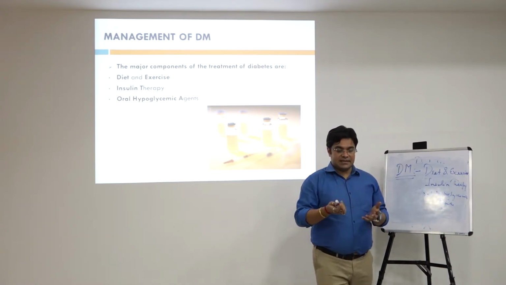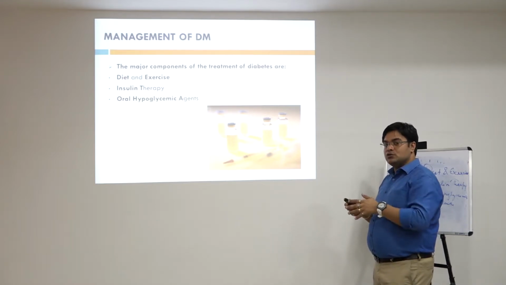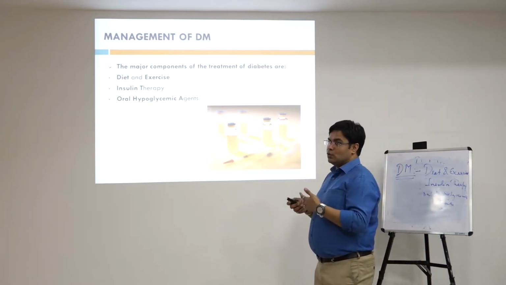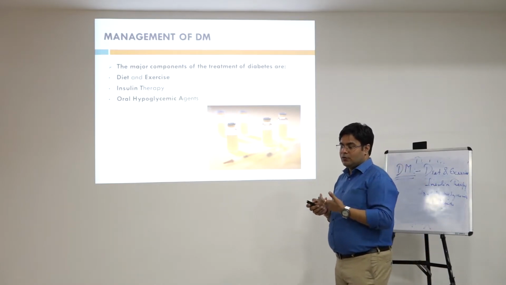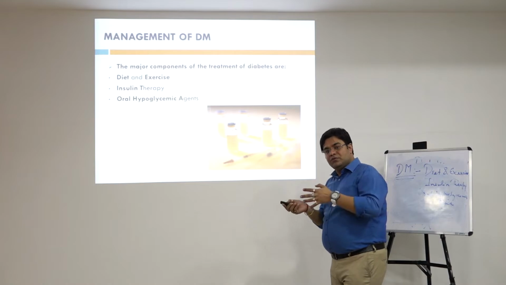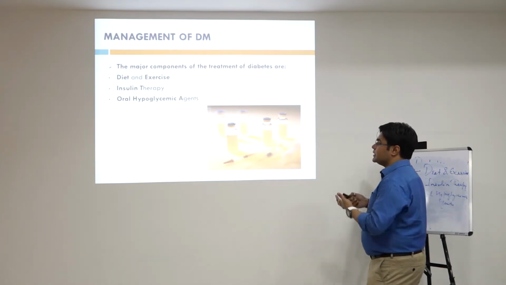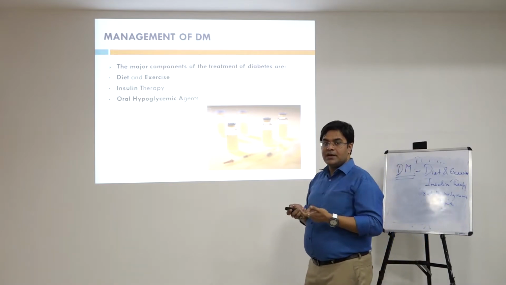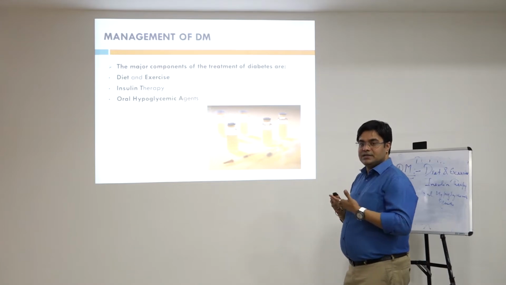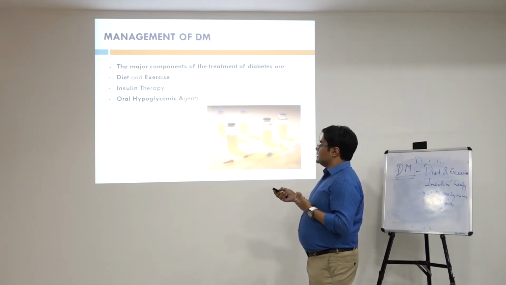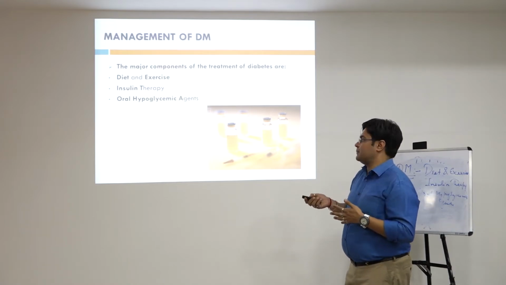First one is diet and exercise, that the person has to do diet control plus exercise in order to control the diabetic condition. Second is insulin. As I told you, in type 1 diabetes no insulin was there, so insulin is very important for the person to administer, and in type 2 diabetes insulin was there but it was not able to respond, so there is the need to enhance that insulin responsiveness. Then there are oral hypoglycemic agents, or the drugs that we give to diabetic patients.